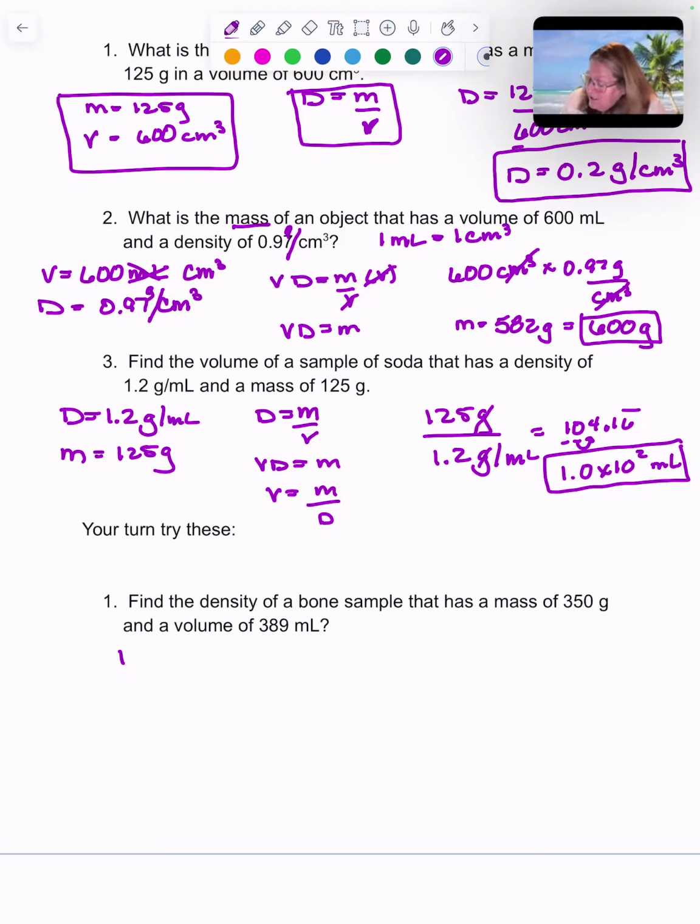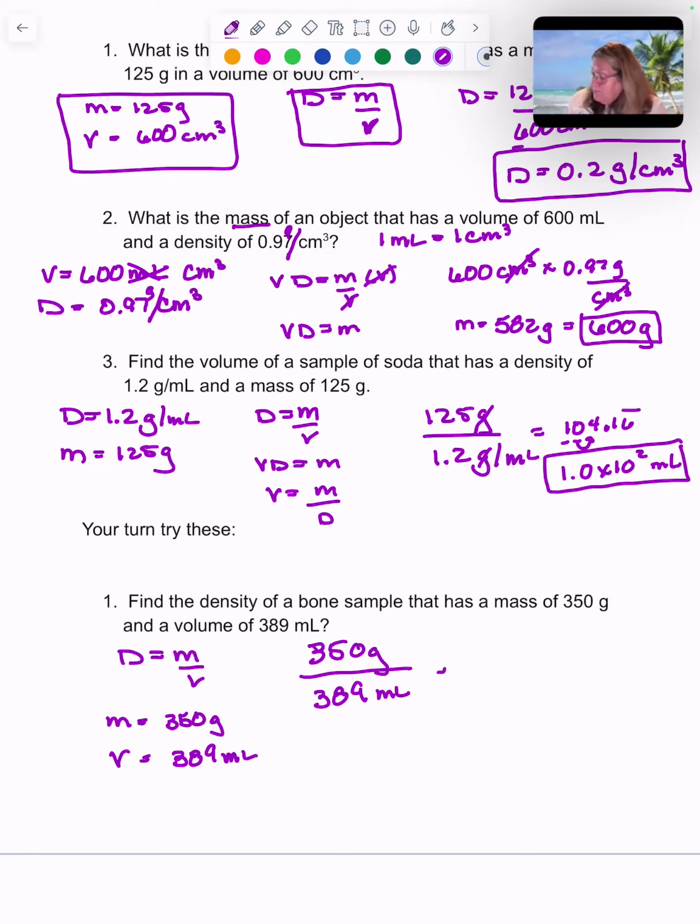We want to find density. Density is mass over volume. Let's identify our variables. Our mass is 350 grams. Our volume, 389 milliliters. If we're going to take our 350 grams, we're going to divide it by 389 milliliters. We're going to get a unit in grams per milliliter. And we have 350 divided by 389.